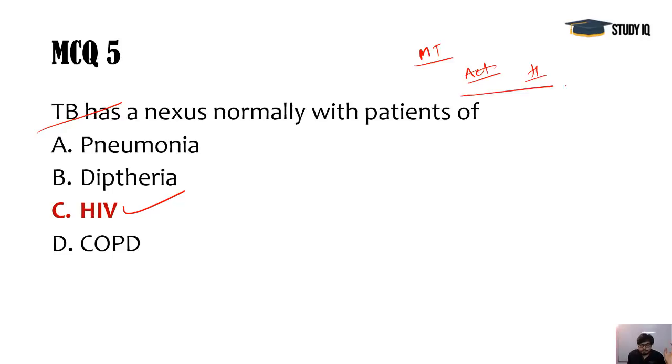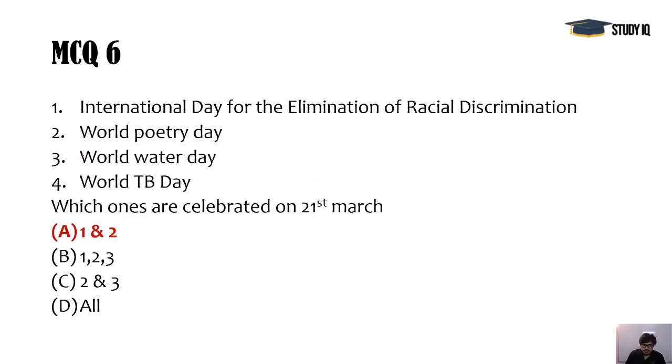But when your body becomes frail, the immunity comes down, and in most cases of HIV, the immunity goes down very fast. And because HIV is the human immunodeficiency virus, these patients are highly vulnerable to tuberculosis, and most of these patients struggle with tuberculosis, and mainly they die because of it. So it's a very dangerous nexus of TB and HIV patients. So C is the correct answer here.